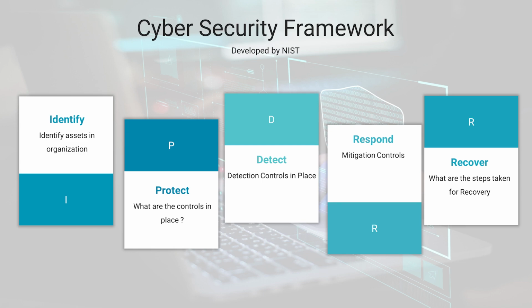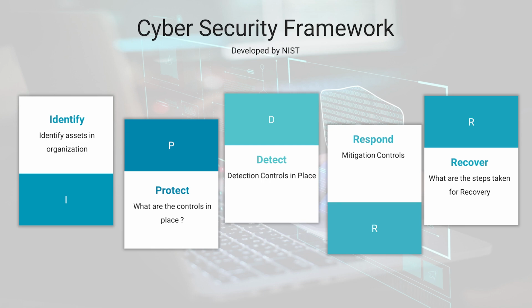Are some basic hardening related controls implemented or not? After that, the third is detect. What are the detection controls? Finding out the loopholes or weaknesses in those systems. Vulnerability assessment and vulnerability management come under the detection controls. We need to find out what kinds of vulnerabilities these applications have.